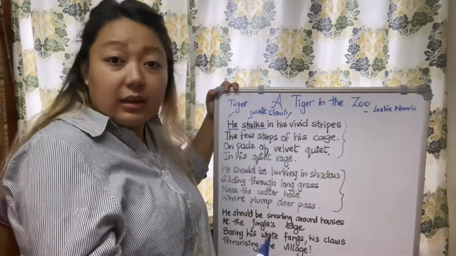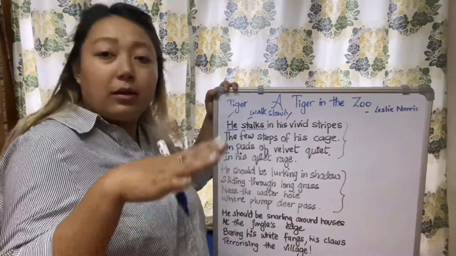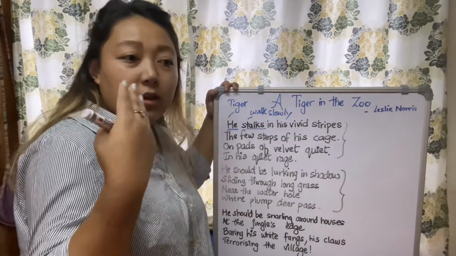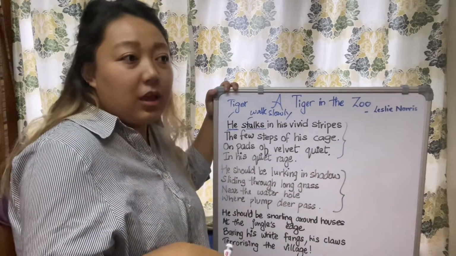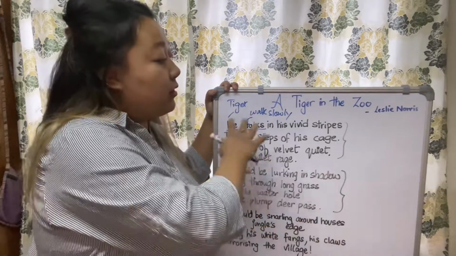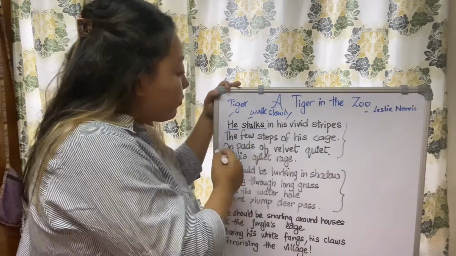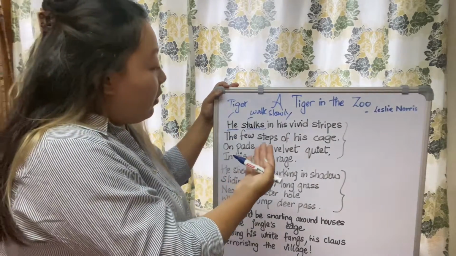तो tiger क्या कर रहा है? वो एकदम slowly चल रहा है with his vivid stripes. Means how he looks like a tiger with his stripes. He's slowly walking. So this is all a situation in a zoo. The next few steps of his cage.